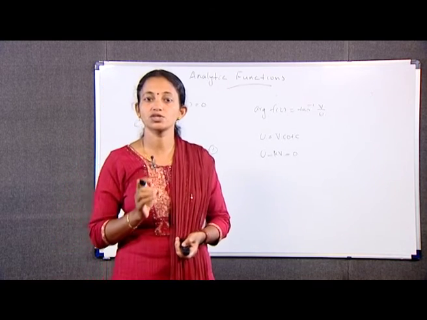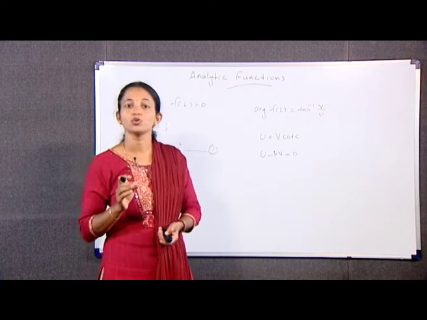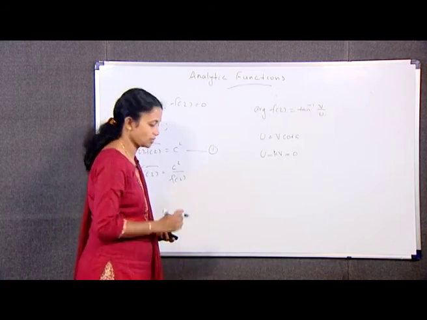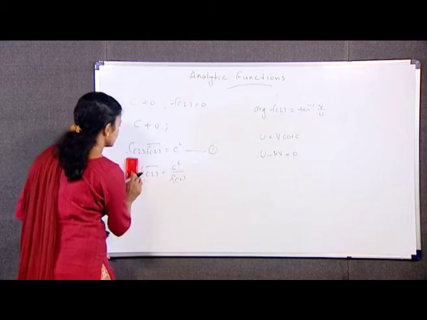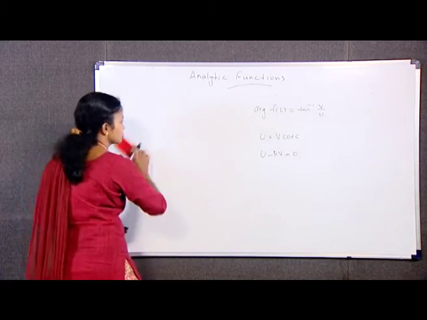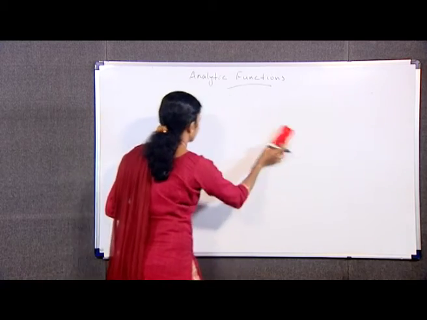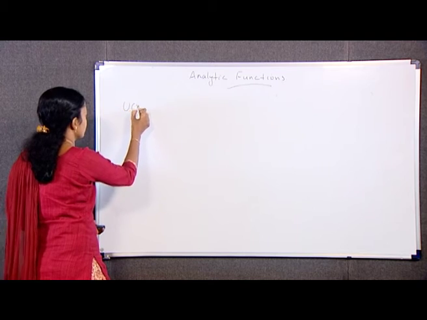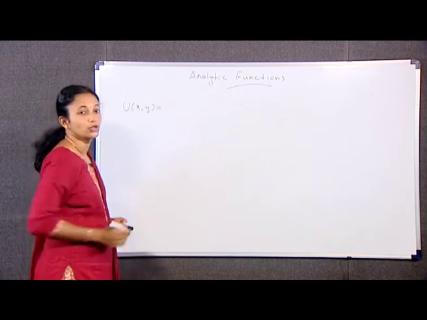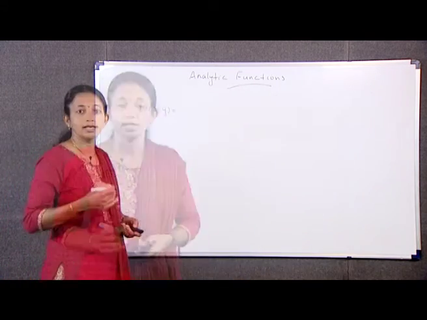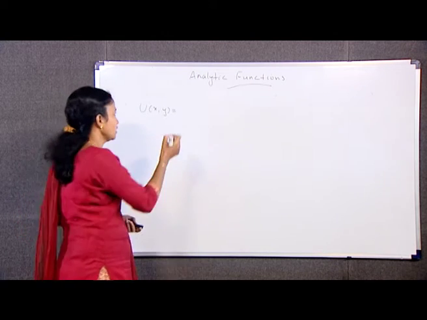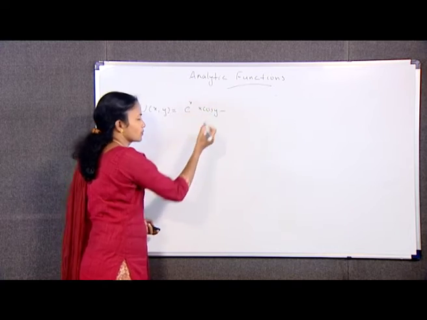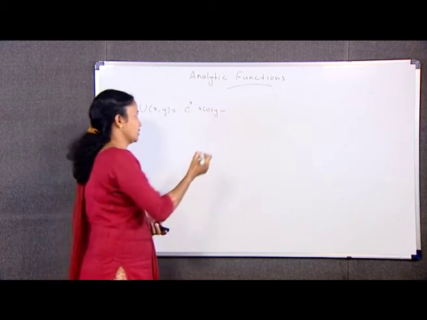If the desired function is f(z) is equal to u(x,y) plus i v(x,y), then we can write u(x,y) is equal to e raised to x into (x cos y minus y sin y).